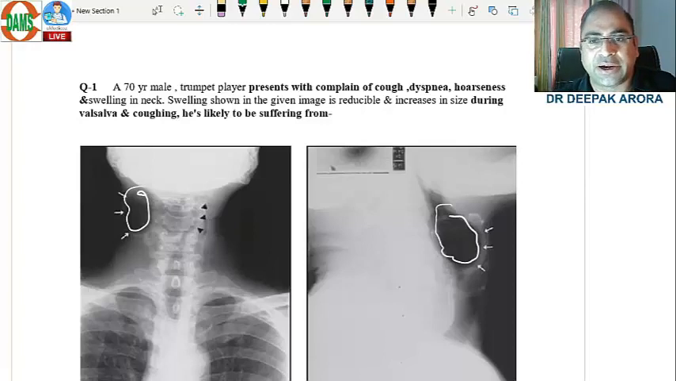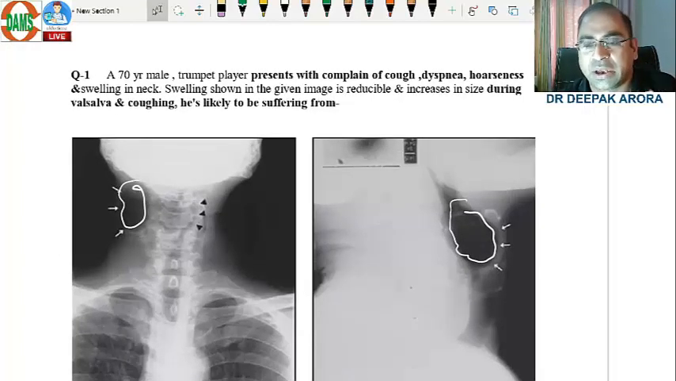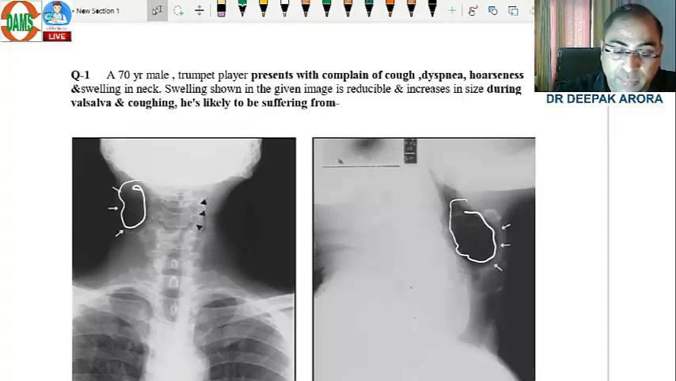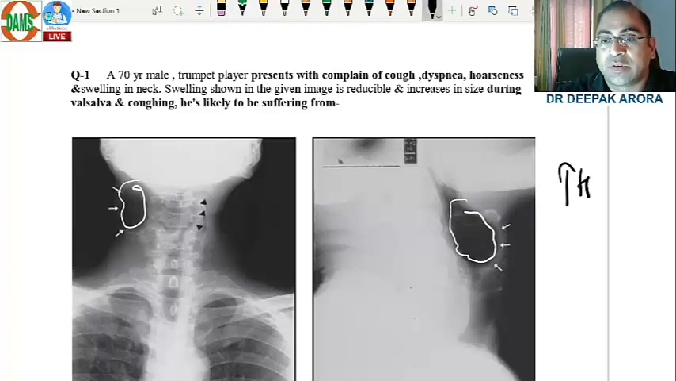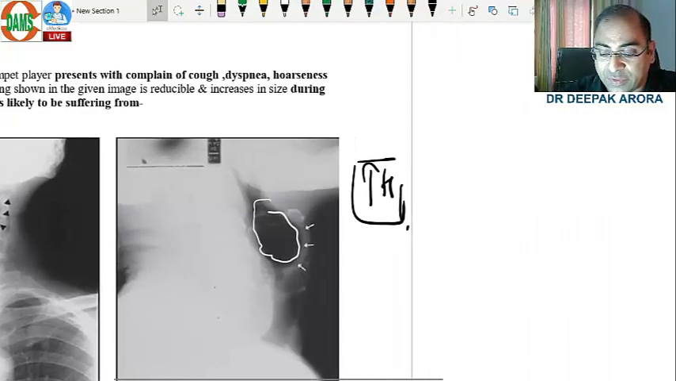Beta, if you have attended my lecture and revised the notes properly, it is a very simple MCQ: trumpet player, and a radiolucent swelling at the level of the thyroid membrane. The keyword thyroid membrane was not there, but this radiograph, this X-ray, clearly shows a diagnosis of laryngocele. Beta, so let us learn the concepts of laryngocele.